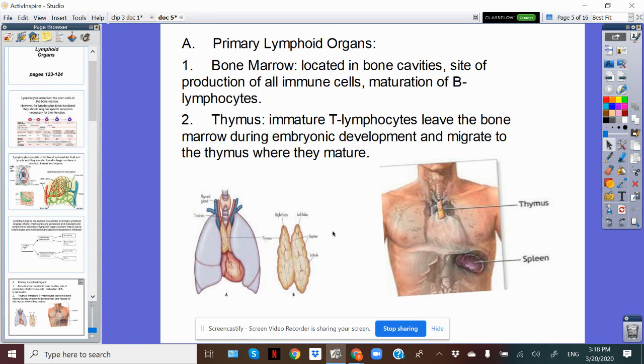And for this reason, T helper cells and cytotoxic T cells are called the T lymphocytes since they are matured in the thymus. B lymphocytes mature in the bone marrow, for that they are called B lymphocytes. B for bone marrow, and T lymphocytes are matured in the thymus, for that they are called T lymphocytes.